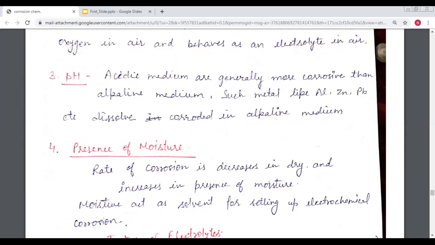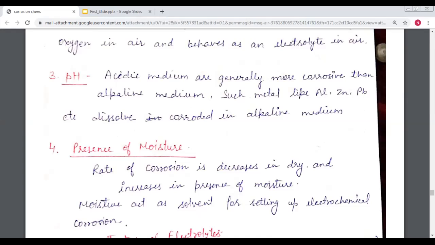Next is the pH. We know what the pH value is. The pH value of water is 7, and it is neutral. If the pH value is lesser than 7, then it works as an acidic medium, and if the pH value is greater than 7, then it means it is a base.